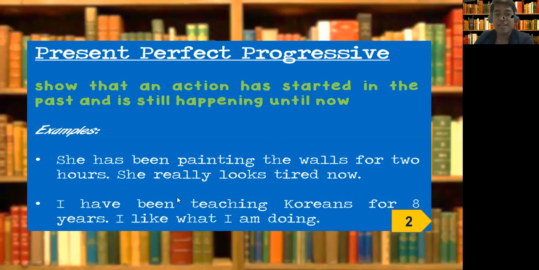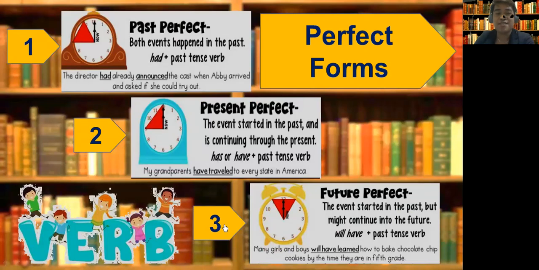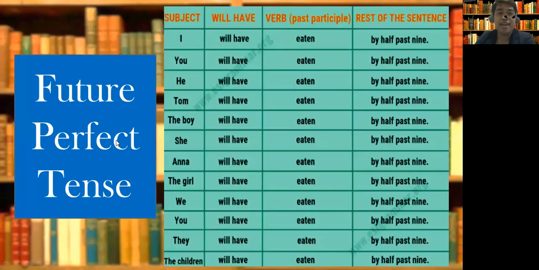I have been teaching Koreans for 8 years. I like what I am doing. I is counted as plural, so use have because present perfect. Then been because progressive, then add ing to your verb, teaching. Very easy, right? So let's go to the last topic for this lesson video, the future perfect tense.